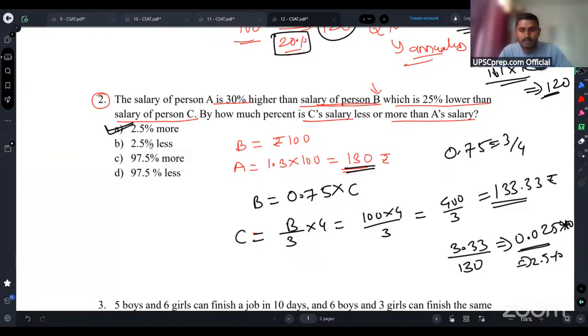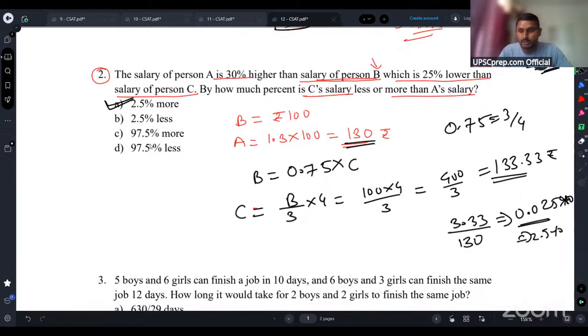Okay. Is this question clear to all of you guys?